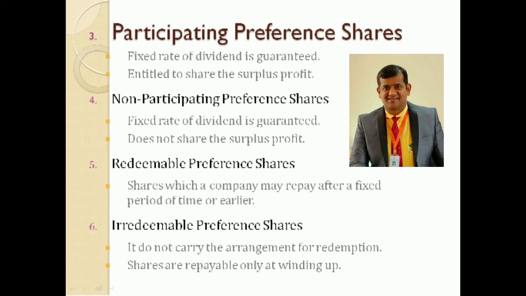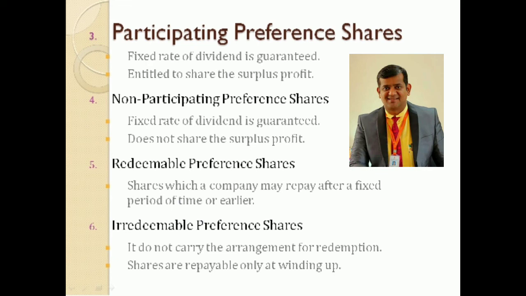So irredeemable preference shares: any preference shares that cannot be redeemed during the lifetime of the company are known as irredeemable preference shares. It is very simple to remember. When it cannot be redeemed in the lifetime of a company, that is called irredeemable. But it can be sold to somebody else. The company never pays the invested capital back to the shareholders, but the shares can be sold and bought in the market. Clear? That is in the share market. So that is called irredeemable preference shares.